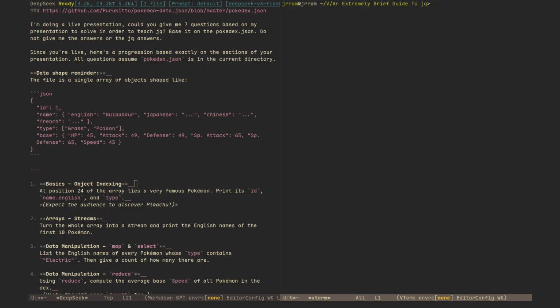So first thing you want to know with JQ is that you can use the JQ command with N to evaluate without passing in any JSON file. Like this, you can just evaluate 1, 2, 3. We can do map to string. And boom, it's to string. So let's do the first two. We need to find position number 24, and we need to get the array stream. Then we'll get back to it.